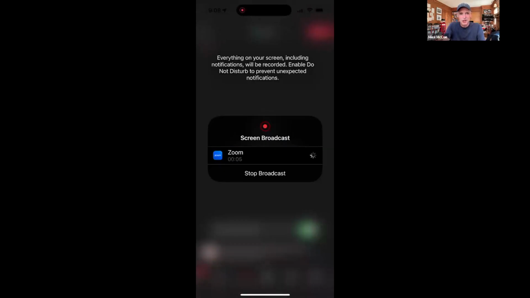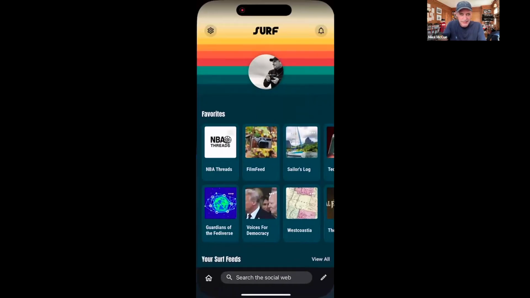I'm going to show you Surf, which is a new app that we released in beta in December. It's still in beta. We're going to give everyone an invite code to get the beta today if they want, from surf.social. You can use FediForum as the referral code and go to surf.social to actually try the beta yourself today. Let me go ahead and share my screen and show you what it actually looks like.